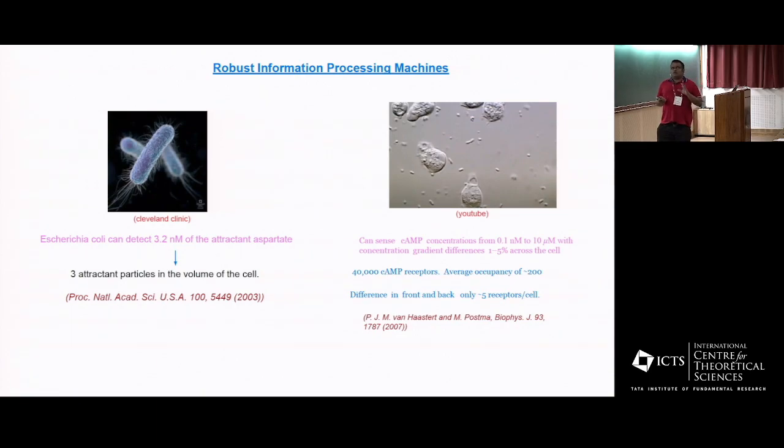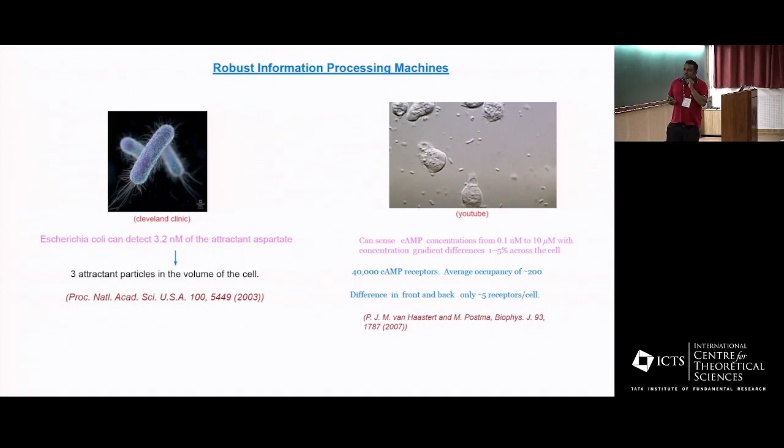Because these sizes are very small, you have a lot of noise fluctuations, because of receptors binding and unbinding, as well as the reactions happening within the cell. But even with that, it can detect concentrations corresponding to 3 attractant particles in the volume of the cell. If you look at eukaryotic organisms, the organisms with a nucleus, a very common